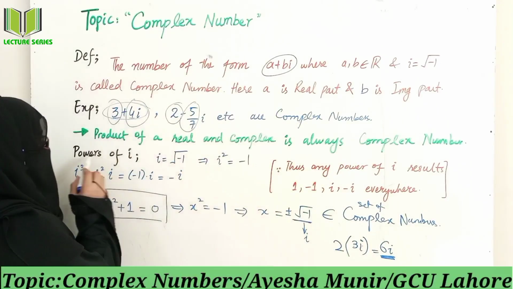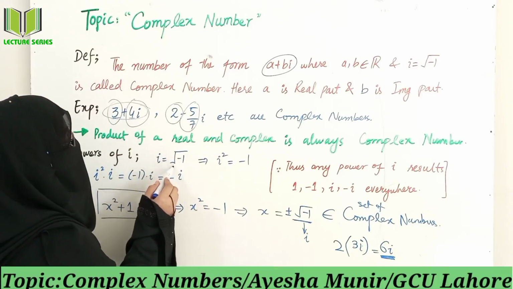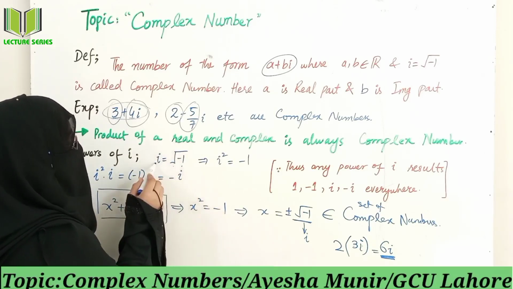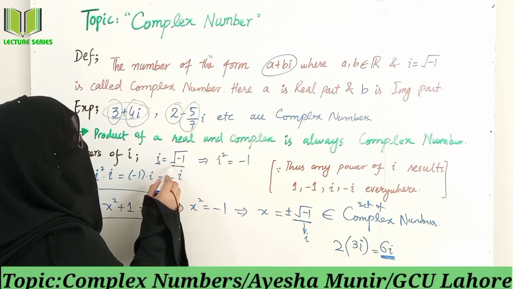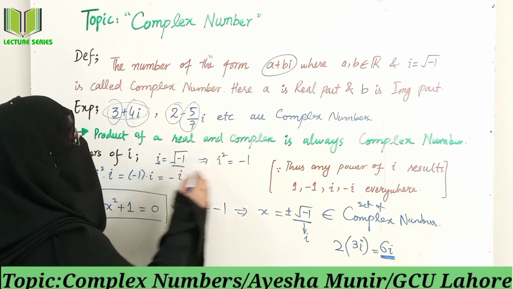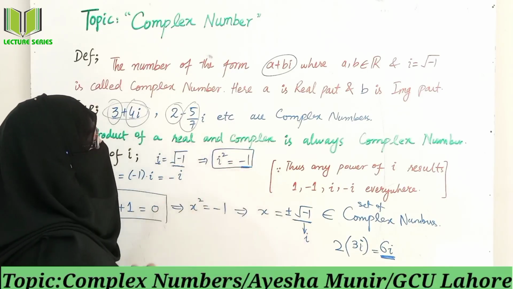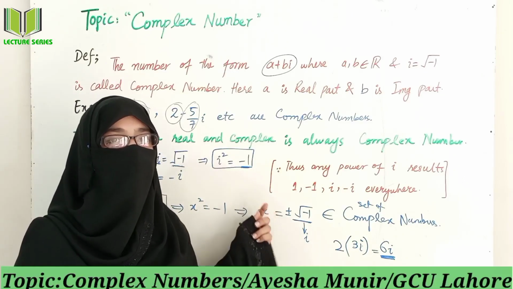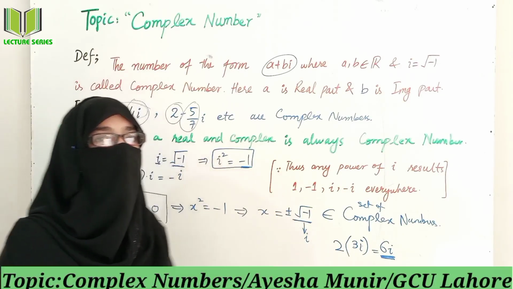Now let's discuss the powers of iota. As you know, iota is equal to what? Root minus 1. If we take the square on both sides, it will be iota square, and the square and root cancel on this side, and we get minus 1. Iota square is equal to minus 1. We will use this concept in every question which contains iota square and other powers.